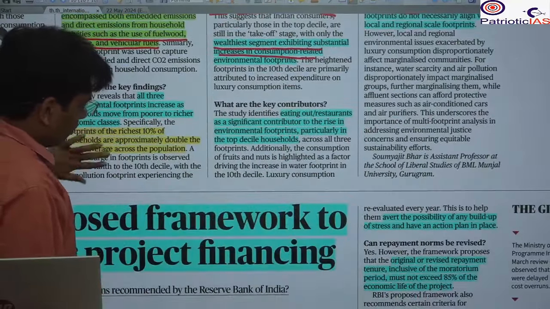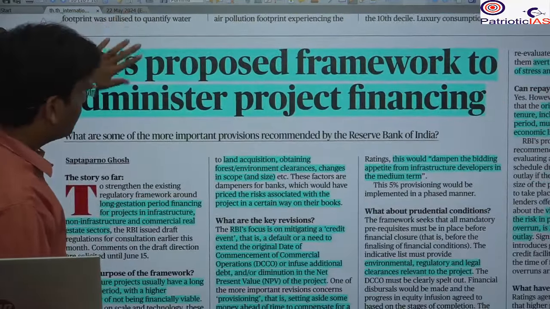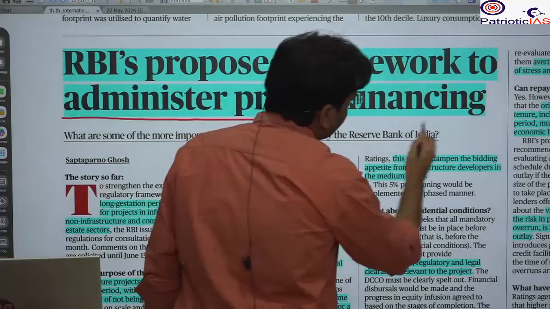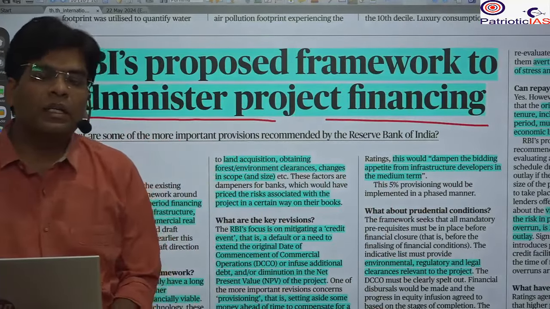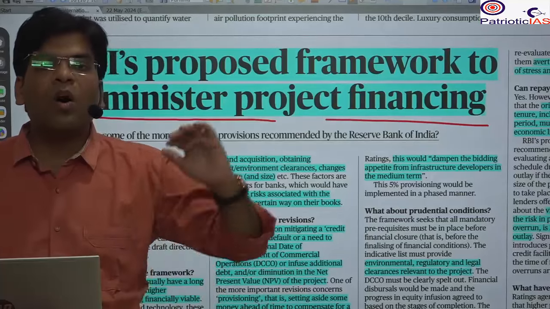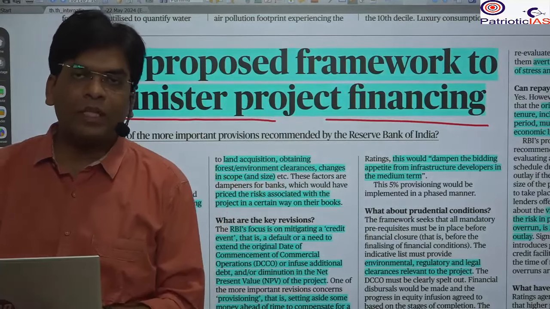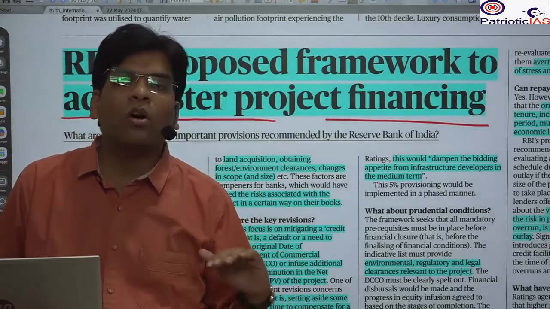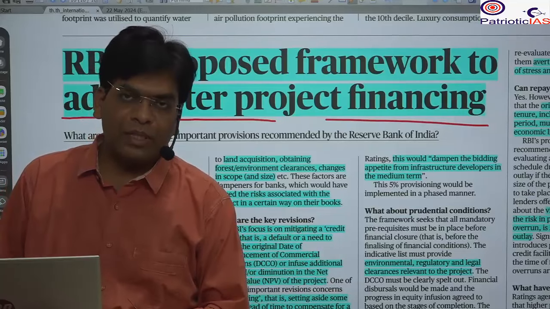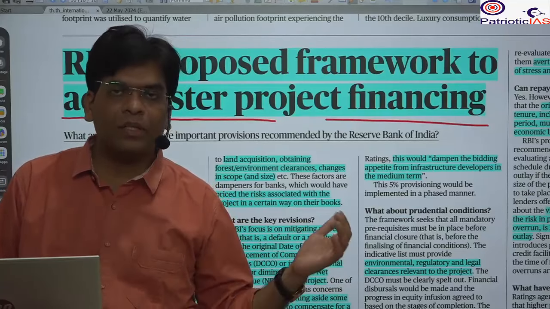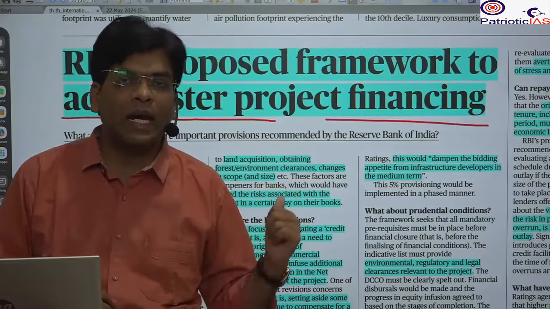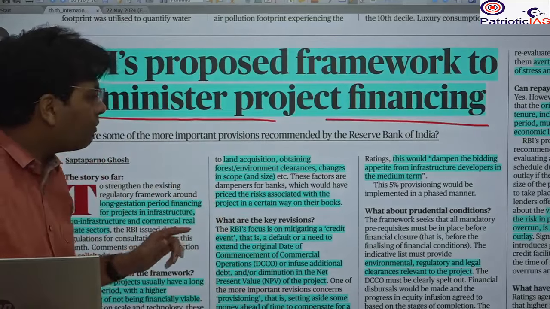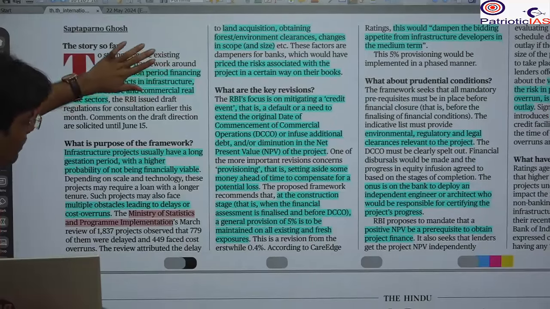The next important news is about the recent RBI proposed framework to administer project financing. Large projects need a longer time to complete. For example, creating a road or a bridge takes many years, many times 5 years. For example, the largest sea bridge recently completed in Mumbai, the Atal bridge, took a lot of time, more than 5-6 years.